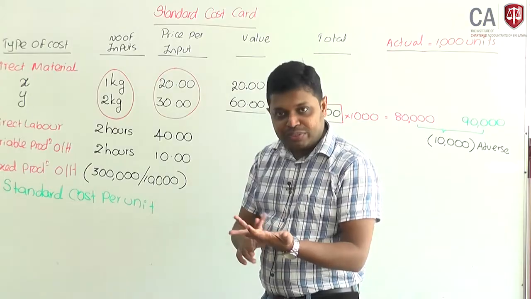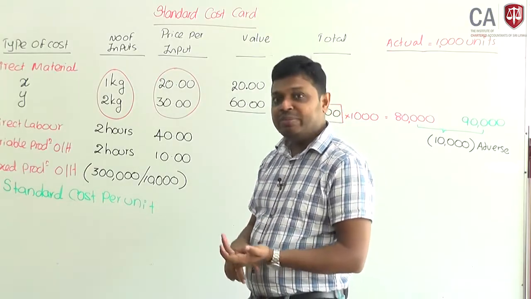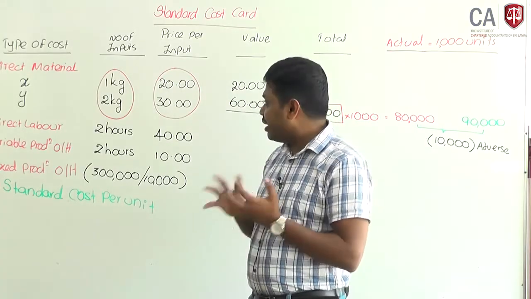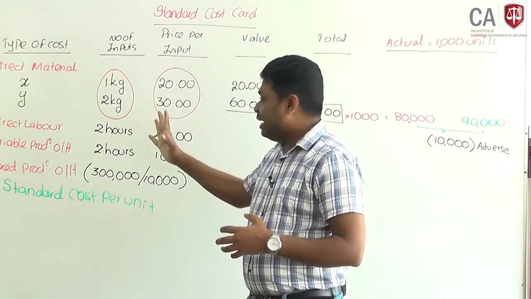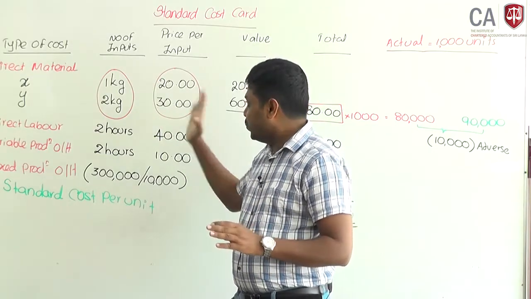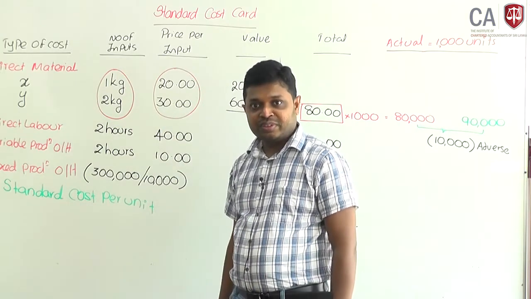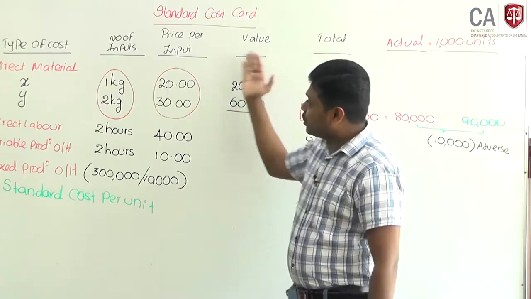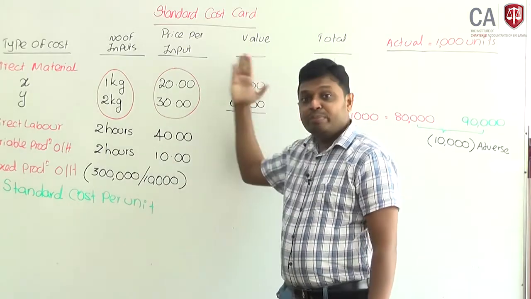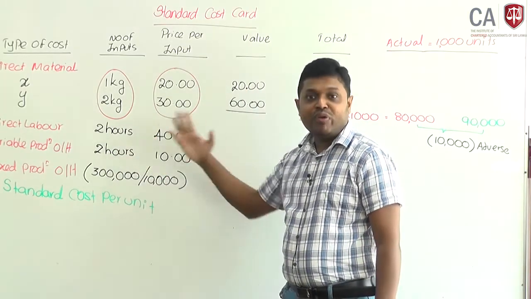Even if you look at sales variance, direct labor, variable production overhead, whatever, for any reason there are two factors that affect it: change in quantity and change in price. Therefore, the standard cost card provides basic guidelines to evaluate performance.